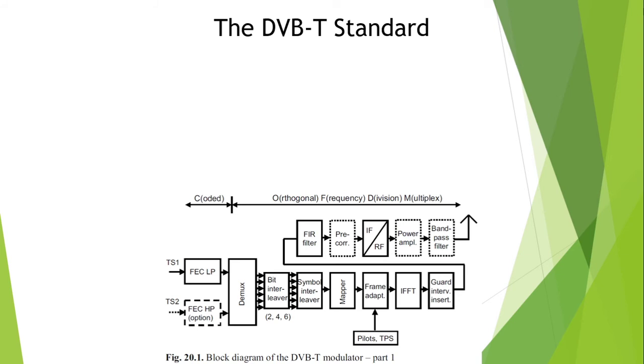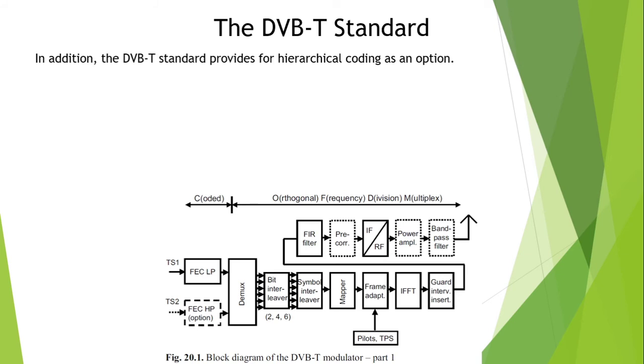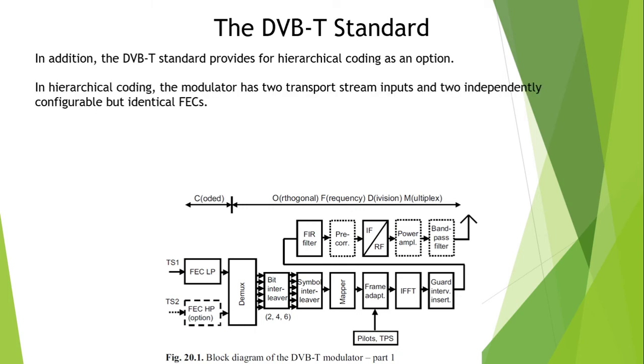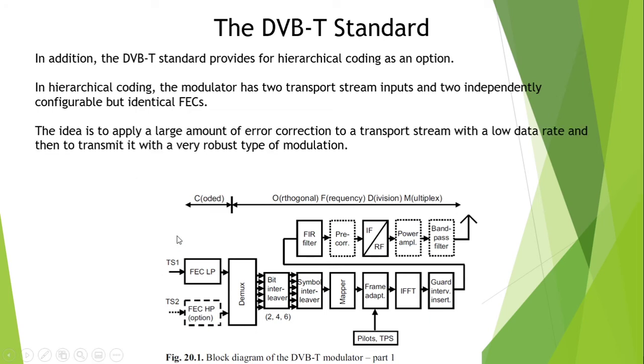In addition, the DVB-T standard provides for hierarchical coding as an option. In hierarchical coding, the modulator has two transport stream inputs and two independently configurable but identical FECs. The idea is to apply a large amount of error correction to a transport stream with a low data rate, which is high priority, and then to transmit it with a robust type of modulation.